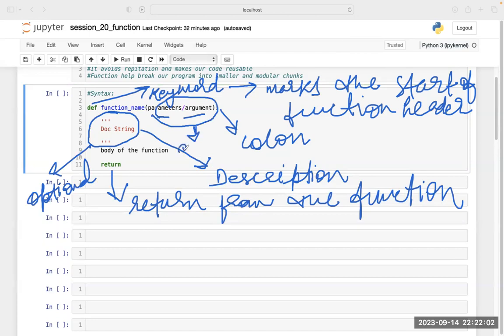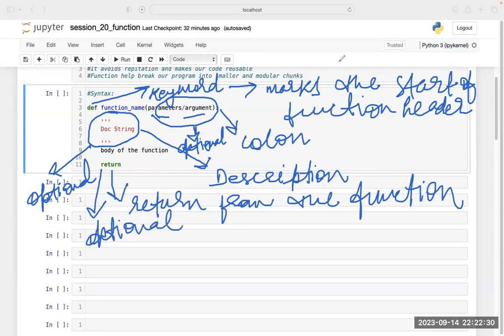In some cases you need to pass this parameter or argument, and in some cases you do not. That's why I am calling it optional. And this return statement is also optional. We will see how this is optional.